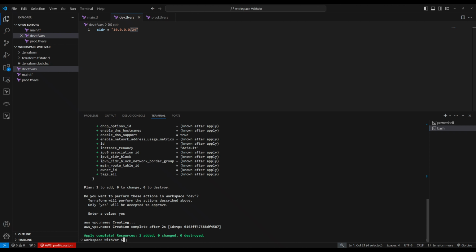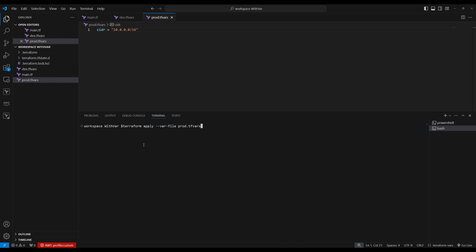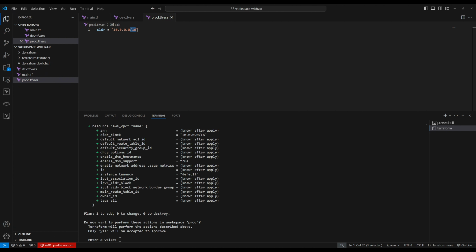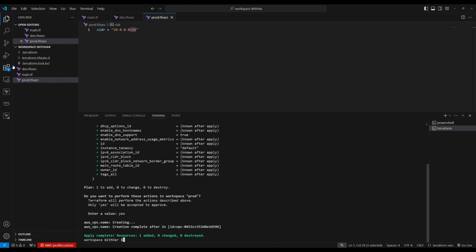So let's switch to the production workspace. terraform workspace select prod. So we are in the prod workspace. Okay, let's do terraform apply. We're giving prod.tfvars. So this time it's going to pick up the /16 CIDR block. See, this one is the /16 CIDR block. It's asking for yes. So it's created with prod.tfvars.